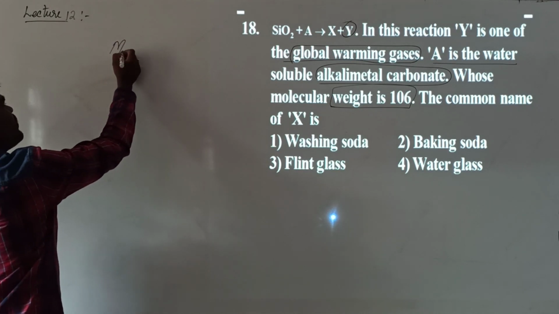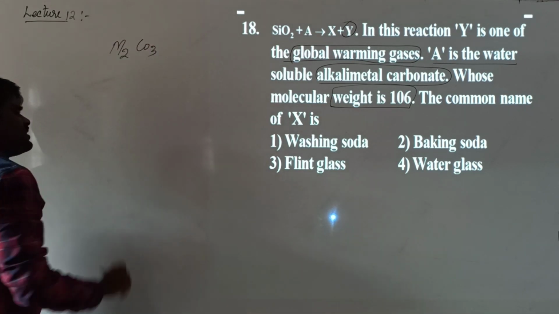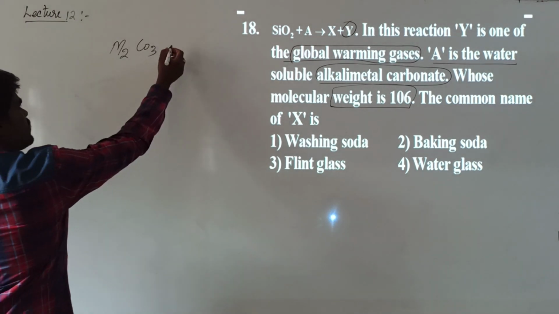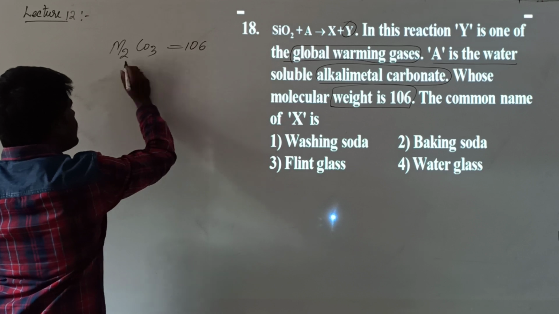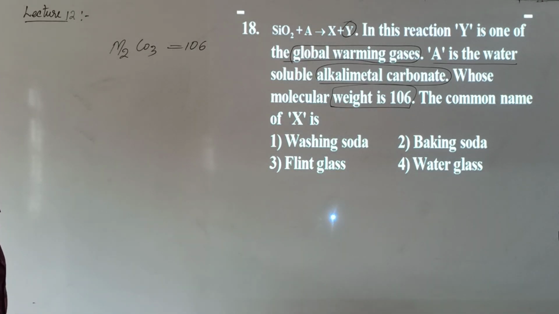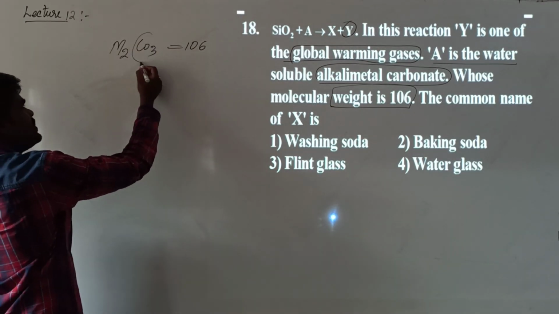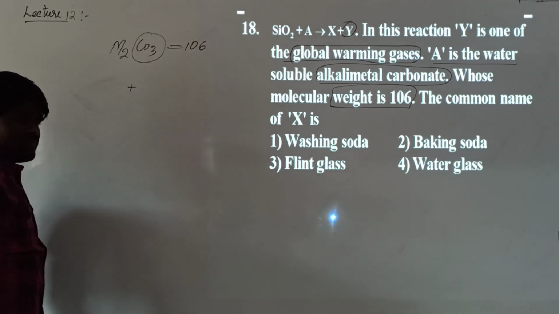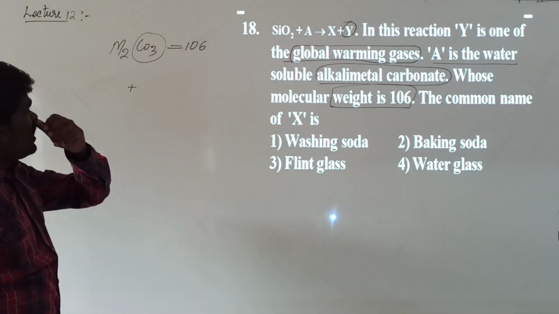Generally, what is the general formula of carbonates of alkali metals? M2CO3. So here he has given the molecular mass as 106. It has to be equal to 106, the molecular mass of this particular compound. What is common in carbonates? This CO3 is common. What is the mass of this CO3? 1 carbon plus 3 oxygen.